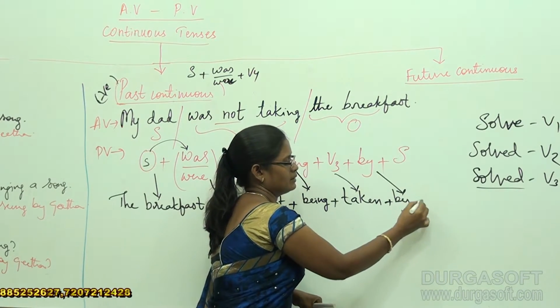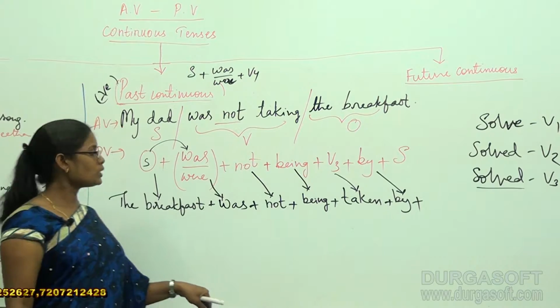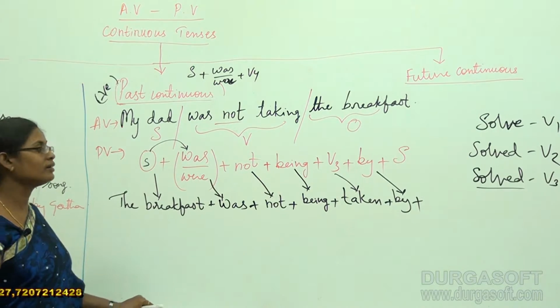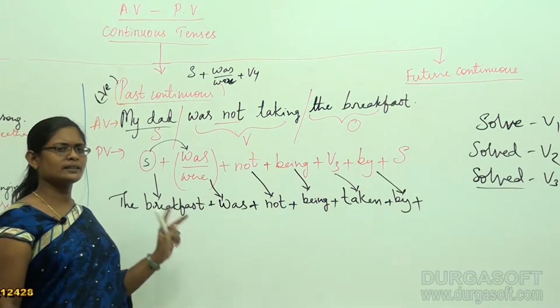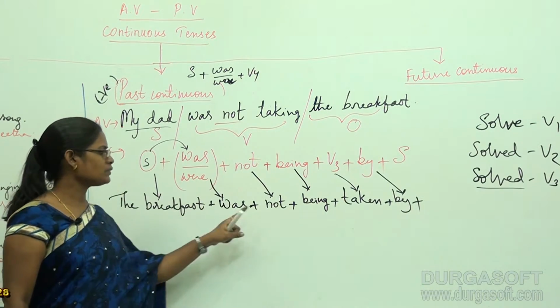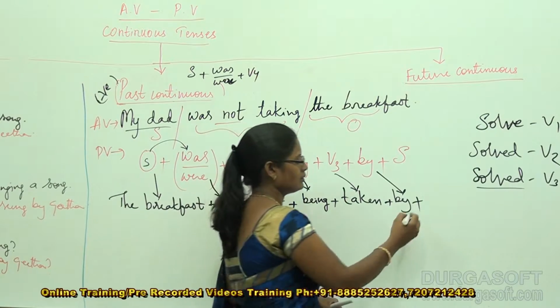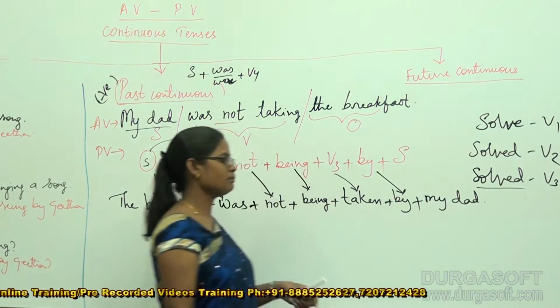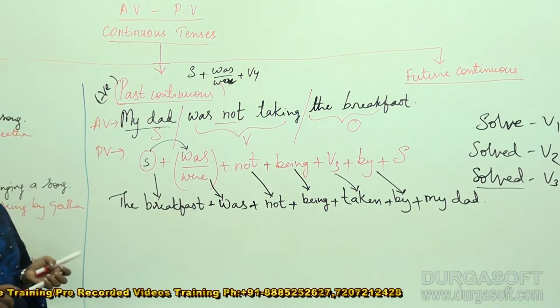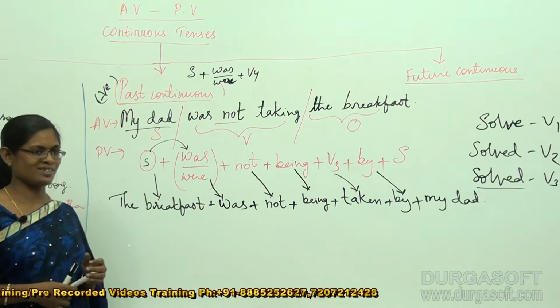Plus by plus subject. What is the subject that we have here? My dad. So write my dad as it is. The breakfast was not being taken by my dad. Simple. See what a lovely sentence we have got here.